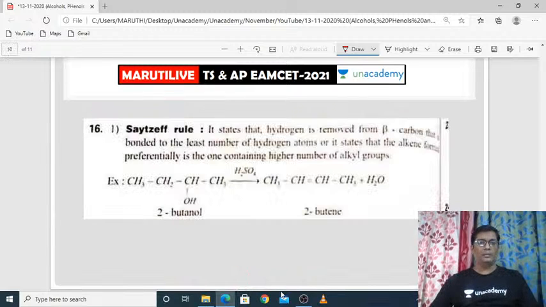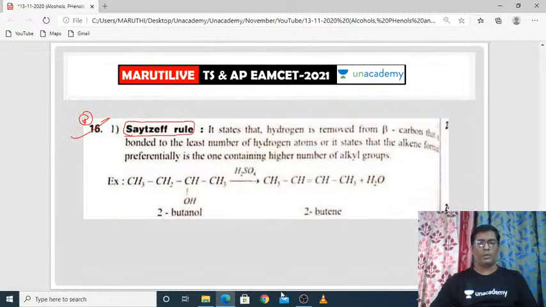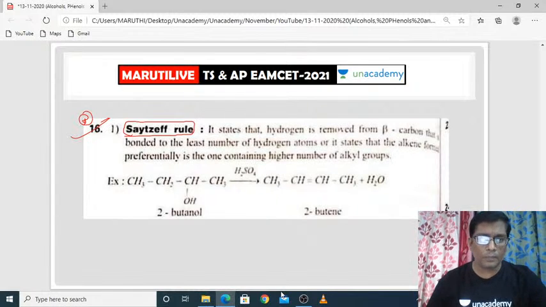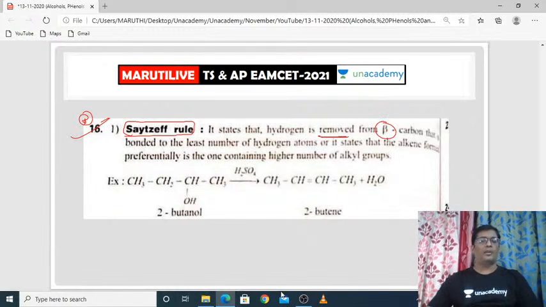Okay, good. And this is the most important rule, which is called the Saytzeff rule. What is the Saytzeff rule? In this Saytzeff rule, hydrogen is removed from the beta carbon. What is beta carbon?